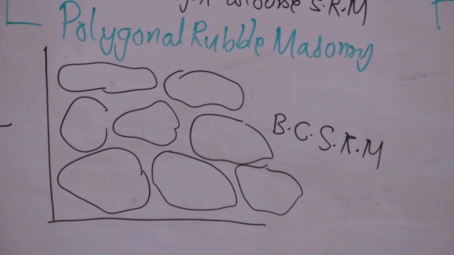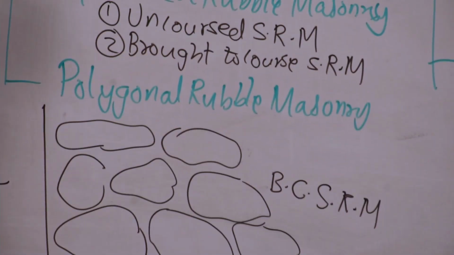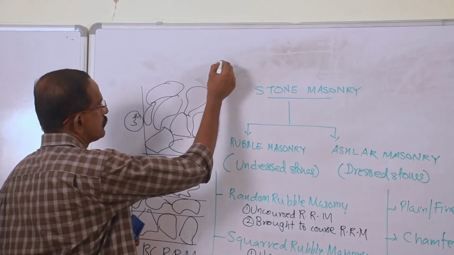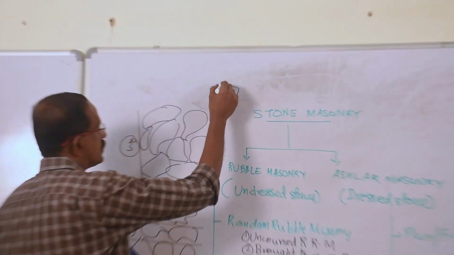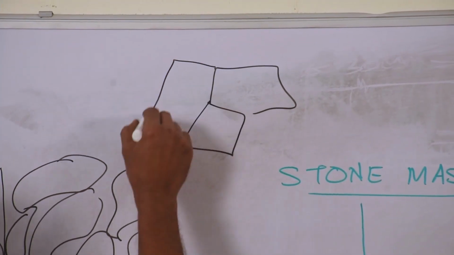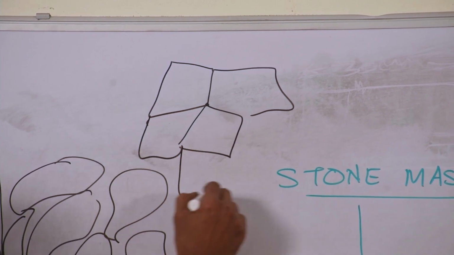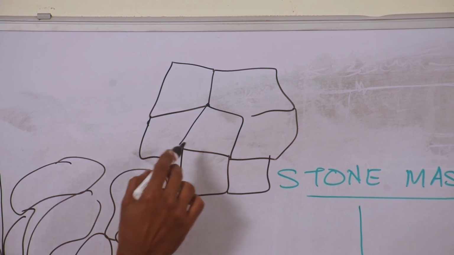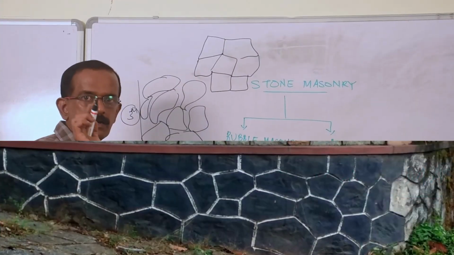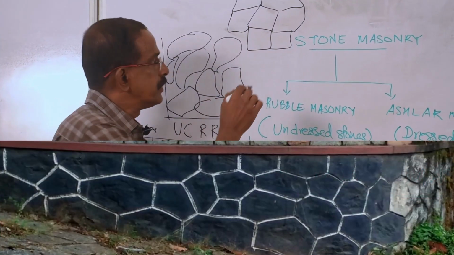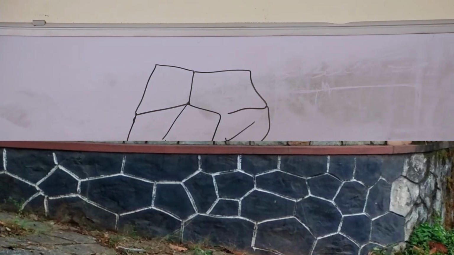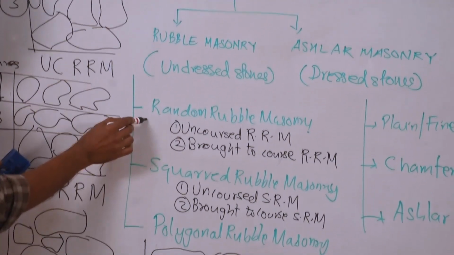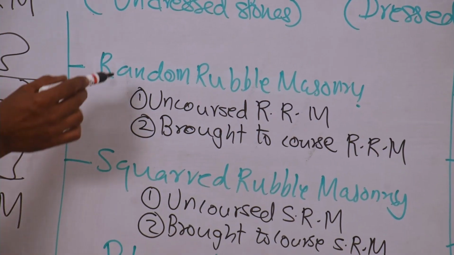And the last one is polygonal rubble masonry. As you know, polygon is having many sides. Stones having many sides are used for the construction. So it looks like this. Elevation, front view will be like this. Most of our building foundation, basement, it is constructed by polygonal rubble masonry. So these are the three different types of rubble masonry.